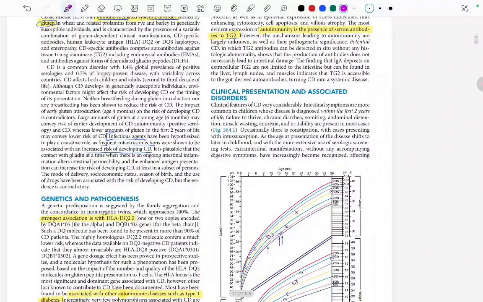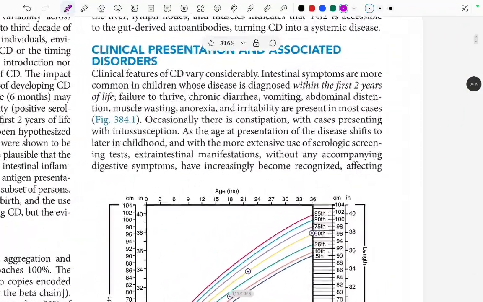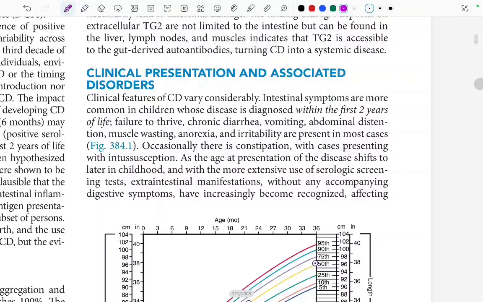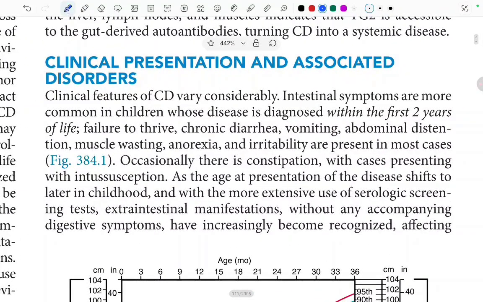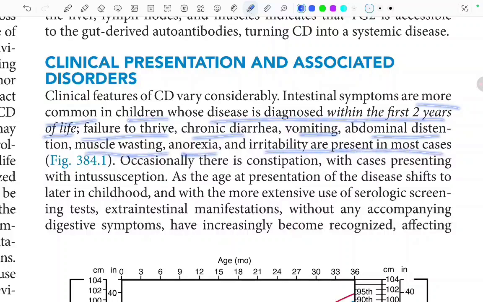Moving ahead with the clinical presentation and associated disorders. The clinical features of the celiac disease vary considerably. Intestinal symptoms are more common in the children whose disease is diagnosed within the first 2 years of their life. There is failure to thrive, chronic diarrhea, vomiting, abdominal distension, muscle wasting, anorexia, and irritability present in most cases.